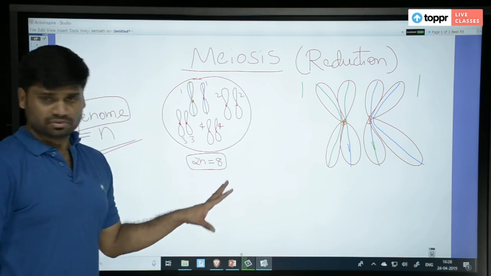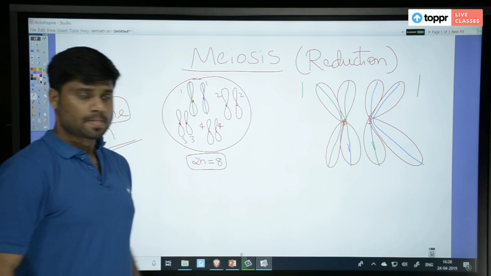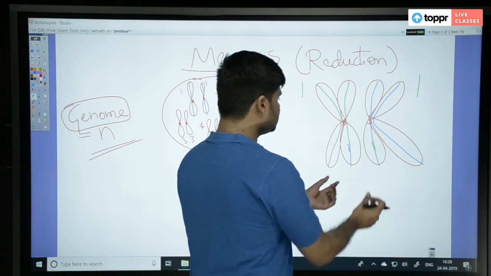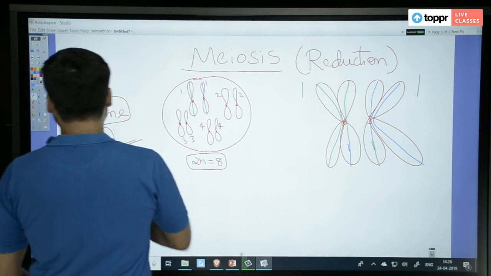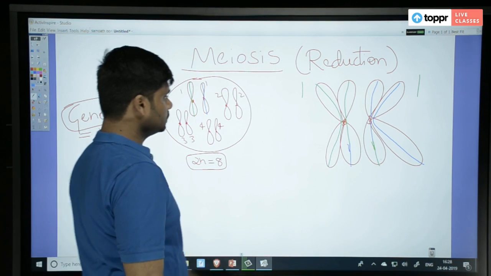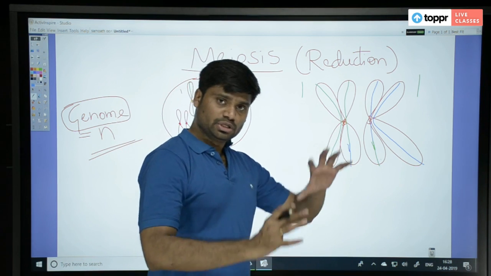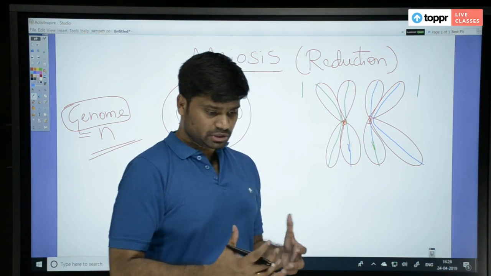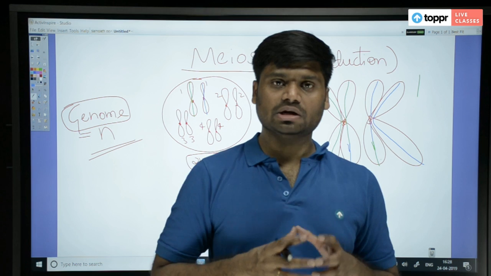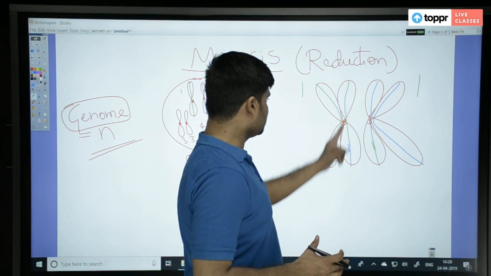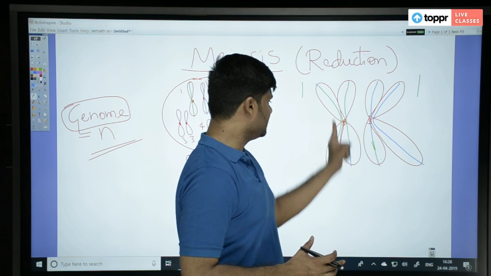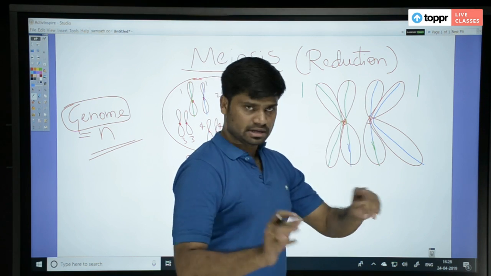So can you just make out this difference? Is it visible? So what I've done is, they both have exchanged genetic material. Now you see, compared to the parent cell before undergoing meiosis, this particular chromosome had entirely green DNA, this had blue DNA, let us say.